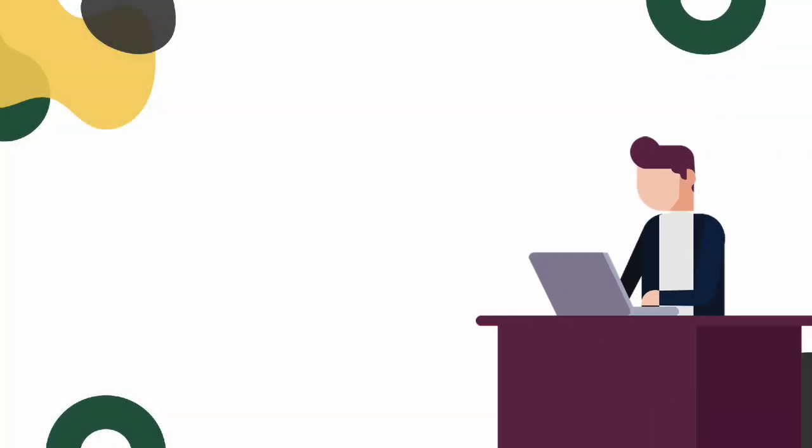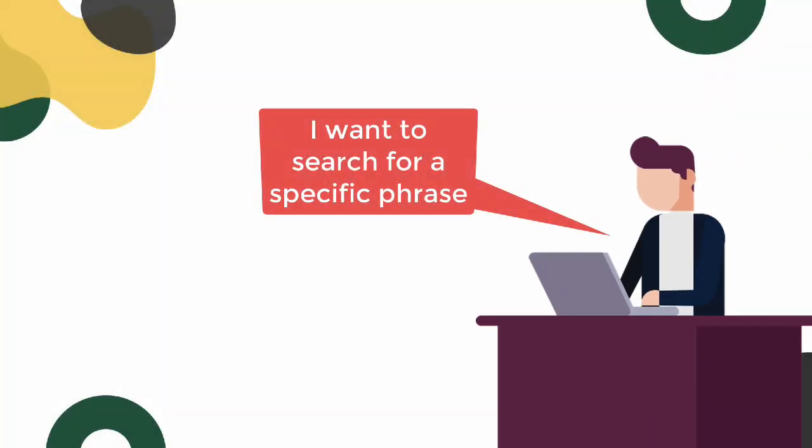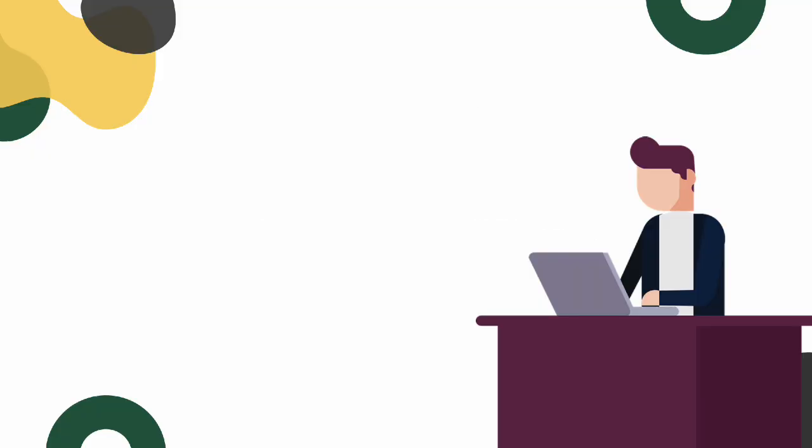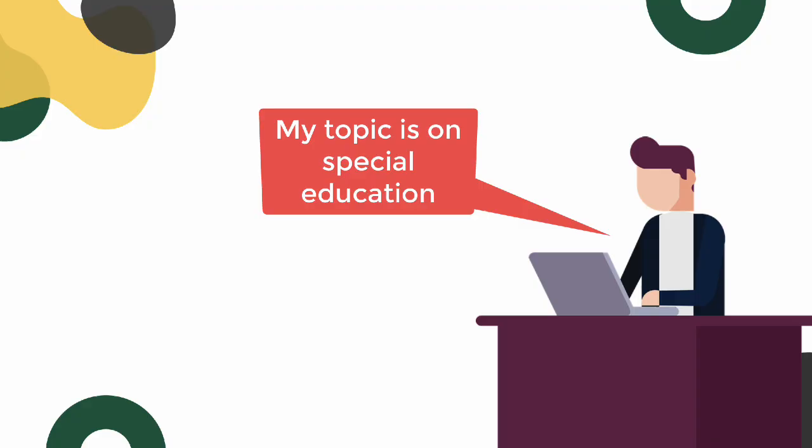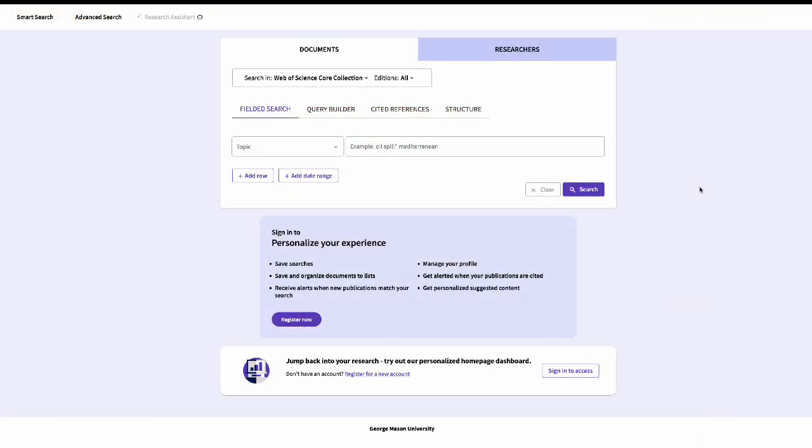When searching in a database, a researcher may want to search for a phrase or a combination of words exactly. They want those words to be right next to each other in that order. A common example is the phrase special education. Let's go to an academic database and try searching for it in the abstract to help us more clearly see what is happening.